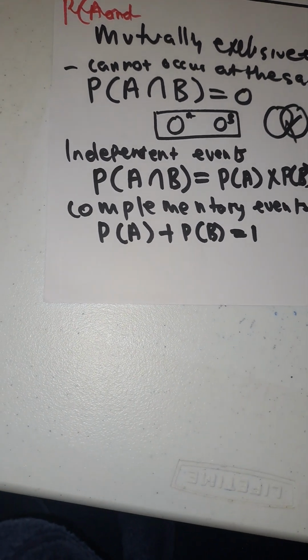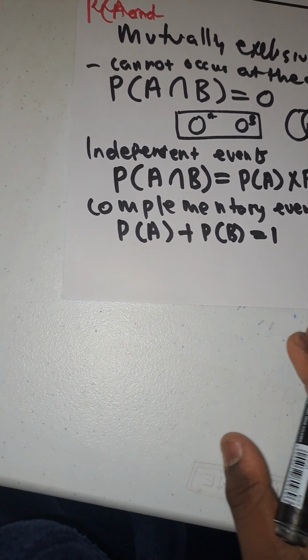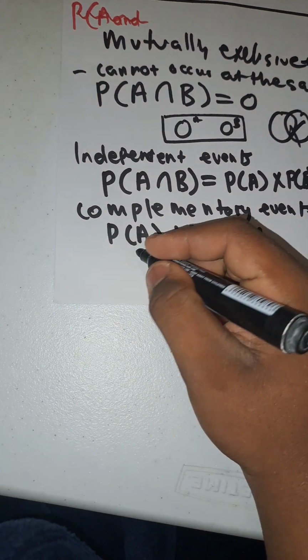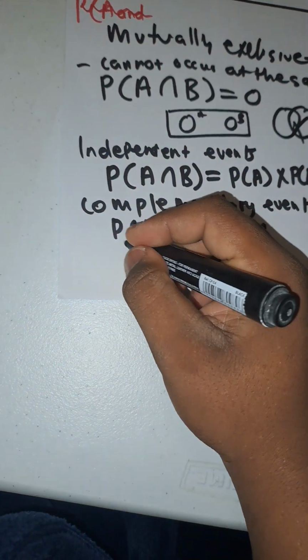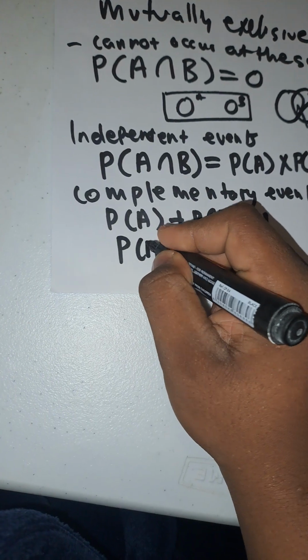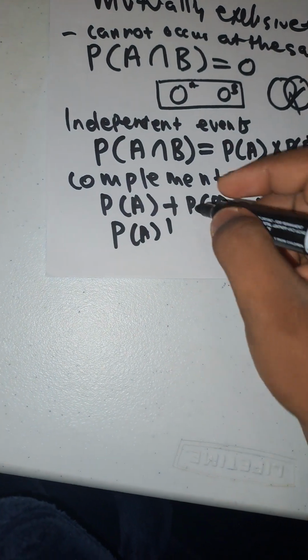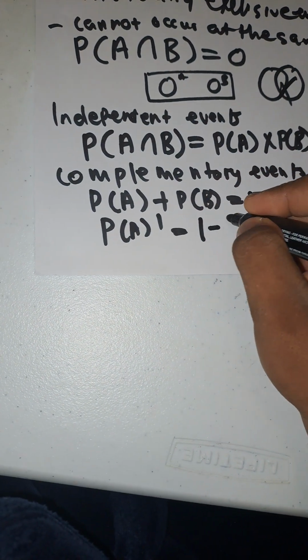At the same time, you will have to know that there's another one like this. The probability of not A, the one that I showed you, can be written as 1 minus the probability of A. See?